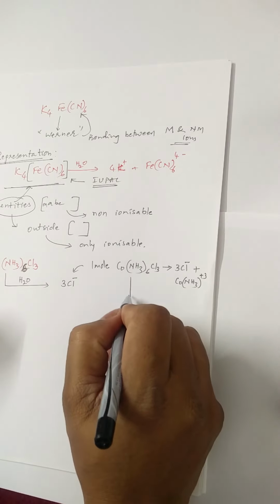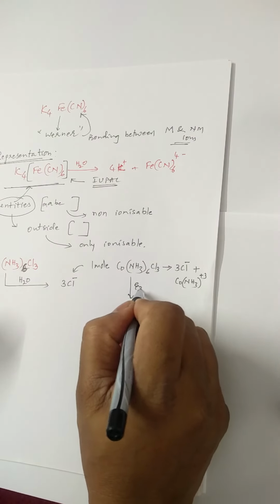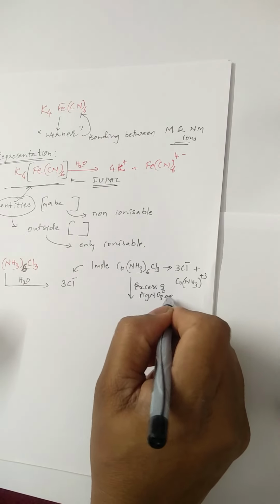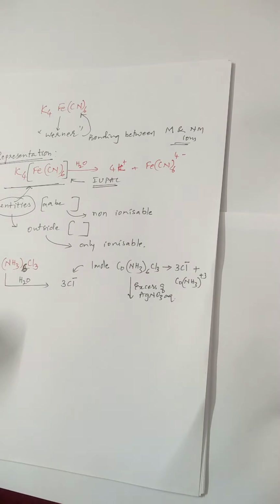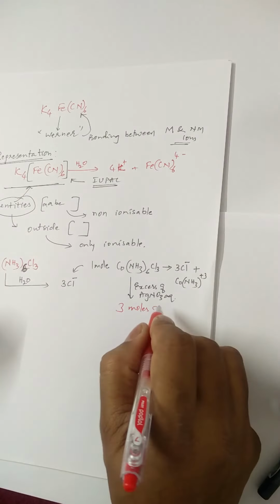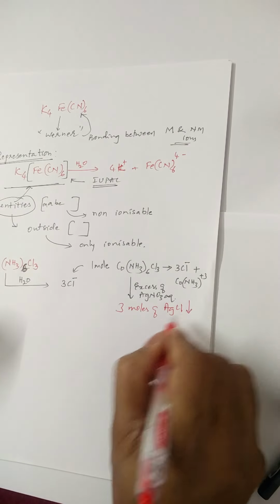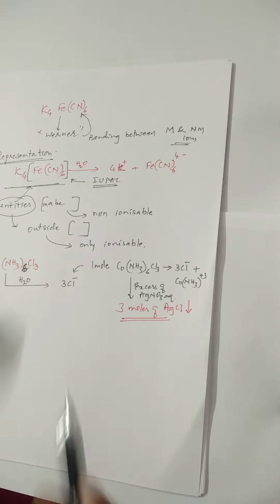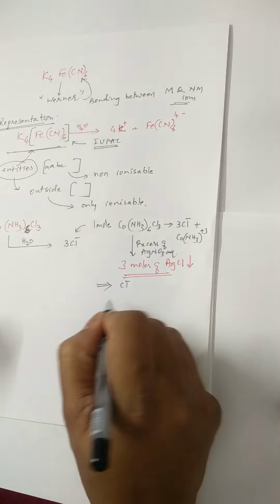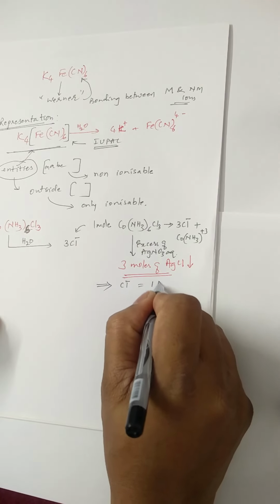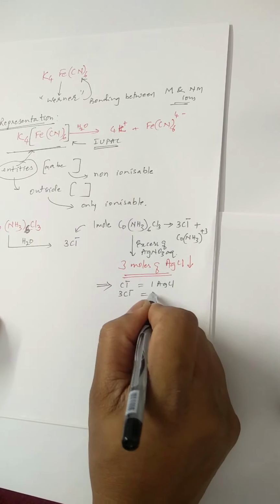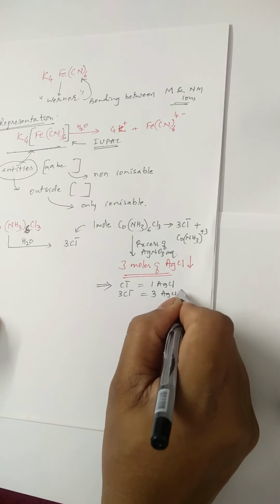Okay, when this is treated with excess of aqueous AgNO3 solution, we will get 3 moles of AgCl precipitate. Well, this implies that 1 mole of chloride ion gives 1 mole of AgCl. As we have got 3 moles of chloride ions, therefore we are getting 3 moles of AgCl precipitate.